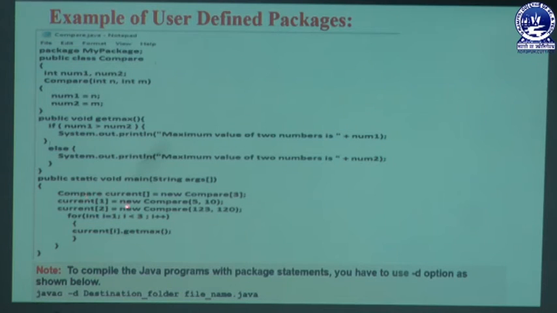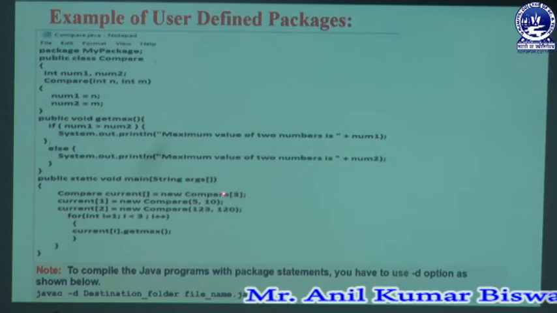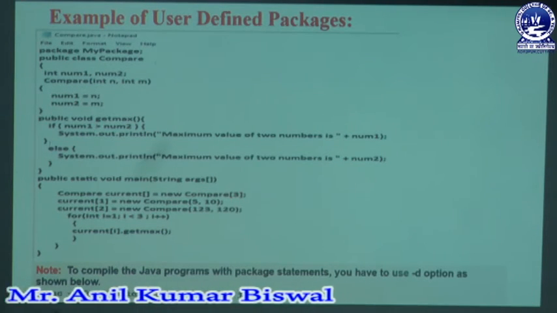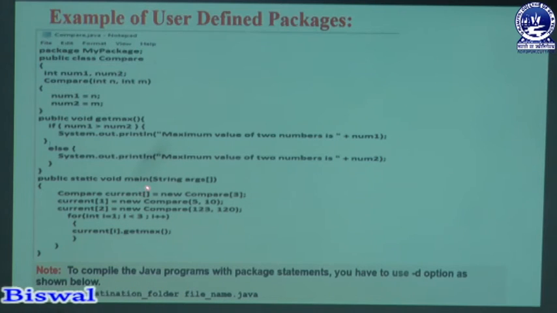Then in that method we have an object related to the class name Compare. We define here Compare, which is an array type object, known as current. Current is an array type object, and we define it like new Compare with size, within the subscript we write 3. That means the current object's size is 3. Then first of all we define current 1, that means new Compare with two parameters like 5, 10.